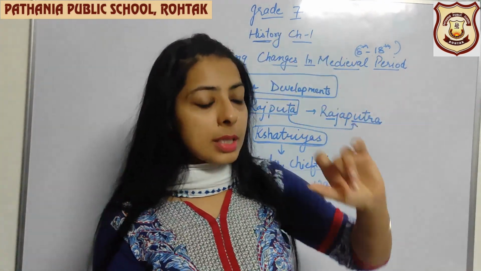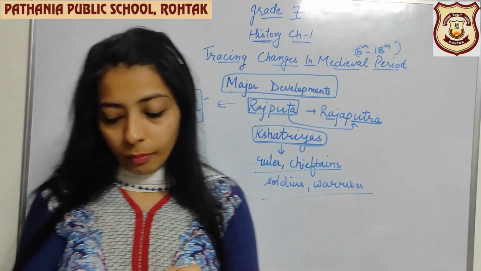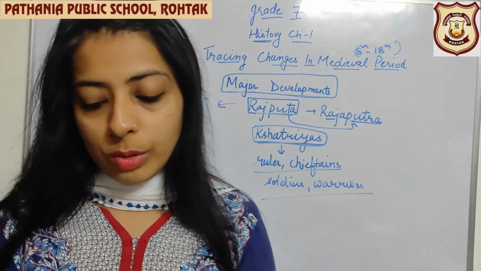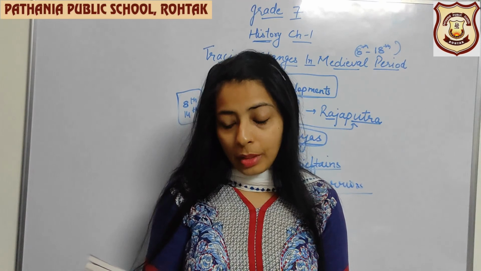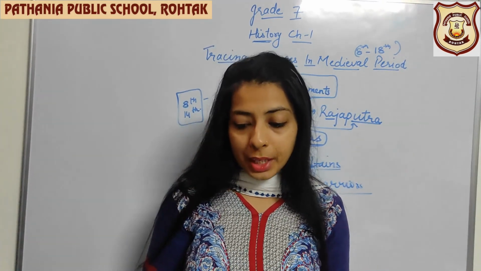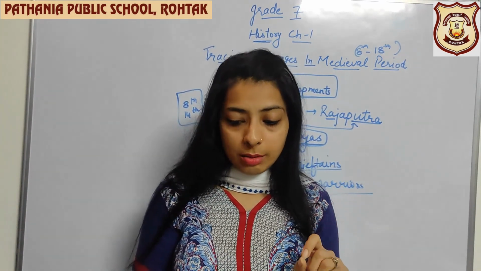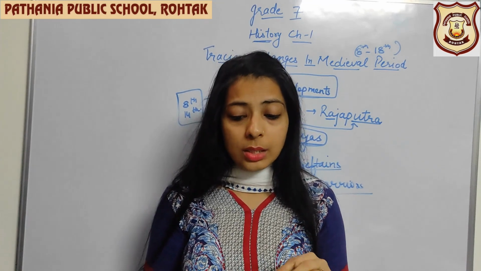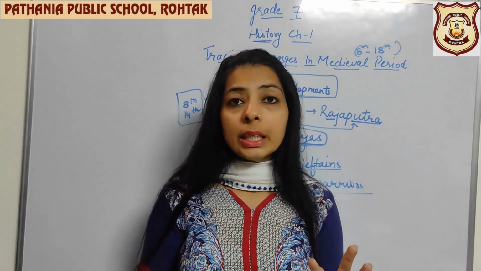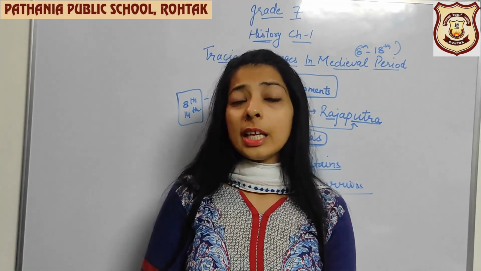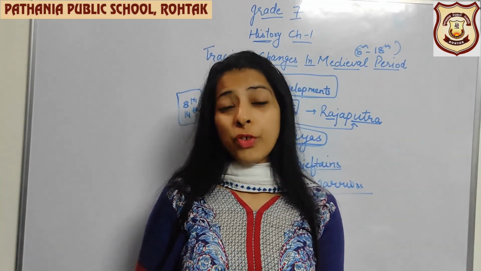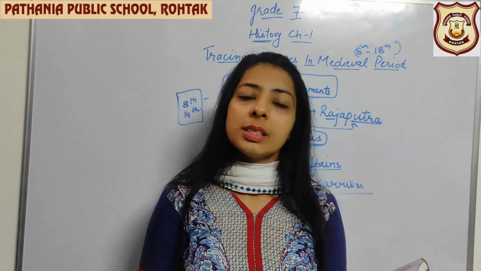The Pratiharas ruled over Rajasthan, the Tomars built the city of Delhi, the Solankis ruled in Kathiawar, the Chandelas and the Chauhans ruled in Bundelkhand and Rajasthan.